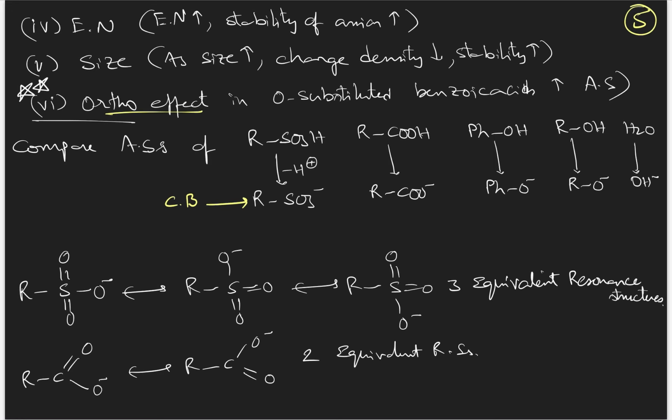If you take an alkane sulfonate and write the Lewis dot structure, one of the oxygens is carrying the negative charge. Is it that only this oxygen should carry the negative charge? No, no. This can carry the negative charge, this also can carry the negative charge. If you write the negative charge on this oxygen, we get this structure, and if you write it on this oxygen, we get this structure. That means for sulfonate, we are getting 3 equivalent resonance structures. And you know, the stability obtained by having equivalent resonance structures is much, much higher than the stability acquired by having non-equivalent resonance structures. Okay?